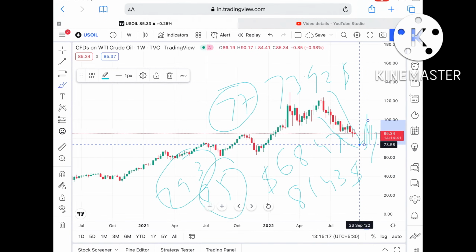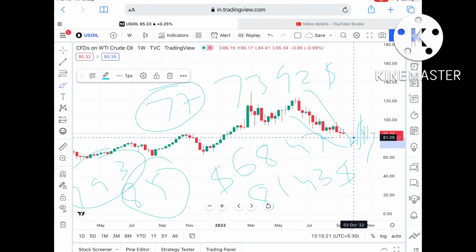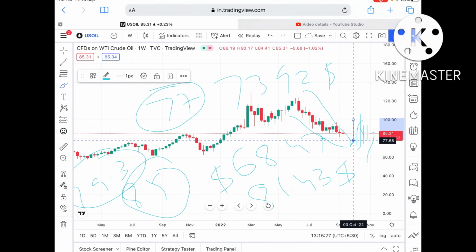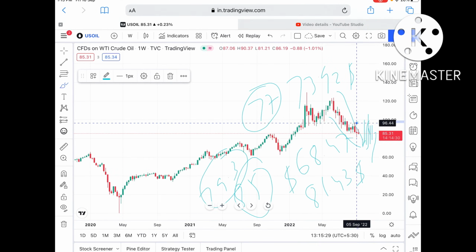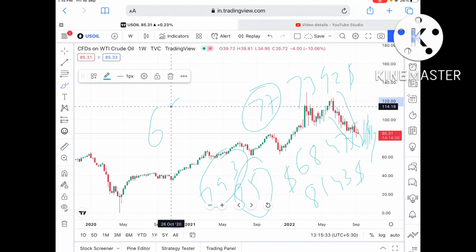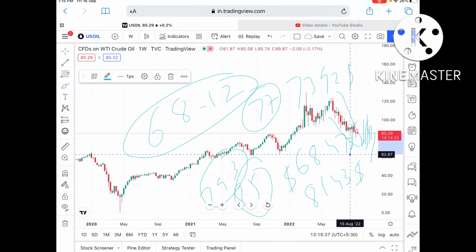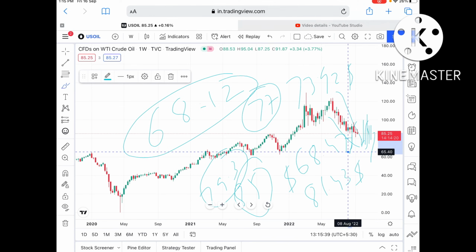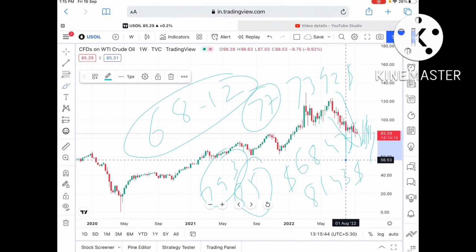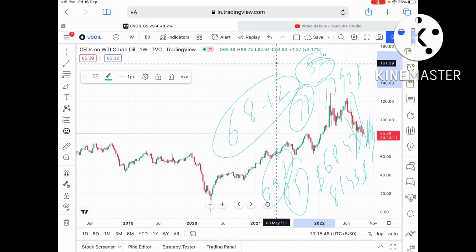Again I repeat, if the price doesn't sustain this particular level, there is a higher probability of touching $80.81, and from there it can touch a level of $77.68. If the price doesn't sustain that level, there is a higher probability it can touch $68.12, and from there it can move further low towards a level of 65.40. Once the price falls below this level, it can move further low towards a level of 57, and from there it can move further down.